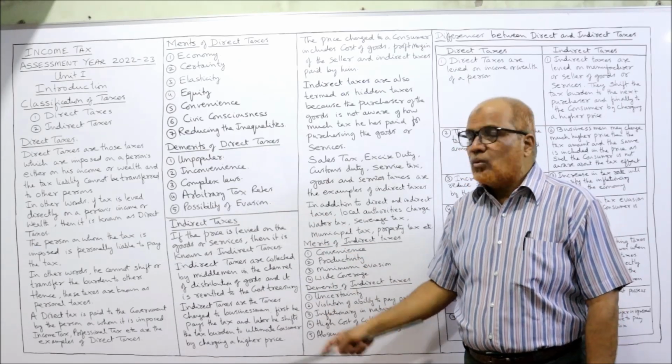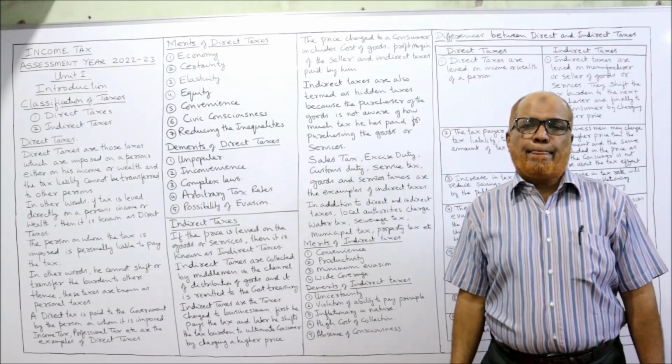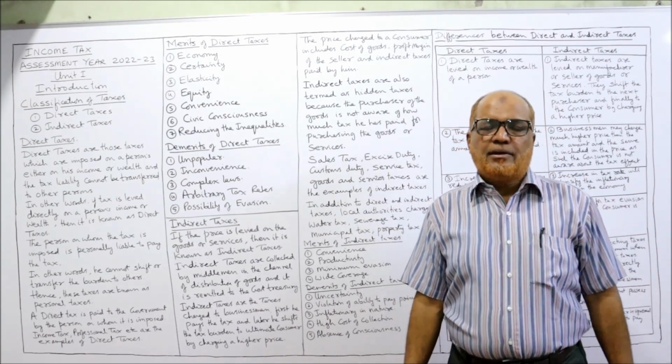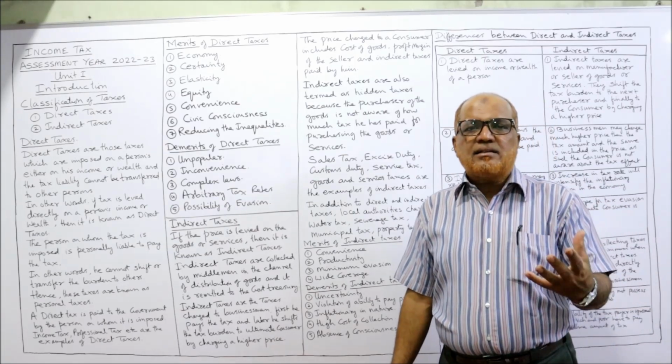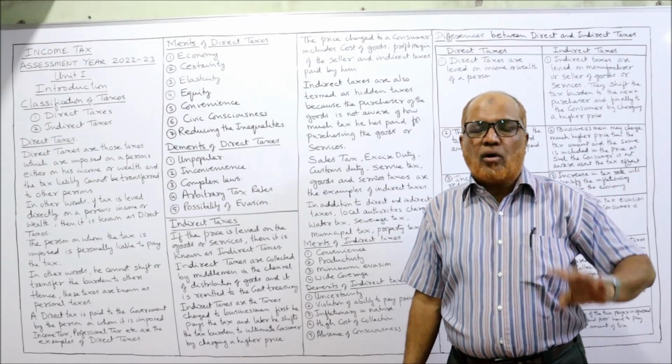Now, what are the demerits? What are the disadvantages? The first disadvantage is unpopular. The people will not willingly pay the tax because they say that tax is our hard-earned money. We are parting our money with the government.